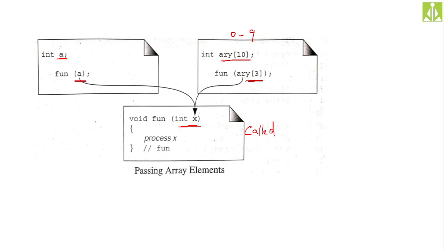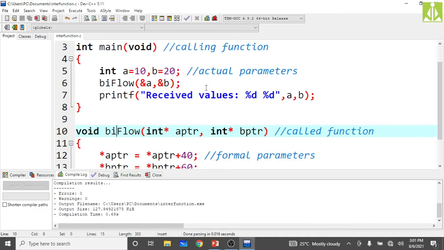The called function is completely unaware what the calling function has done with the actual parameter, whether it is sending that actual parameter like a normal variable, or whether the calling function is sending the actual parameter from the array. It is completely unaware. It will receive that value like a normal value only. Okay, so now I will demonstrate this one with the help of a programming example.